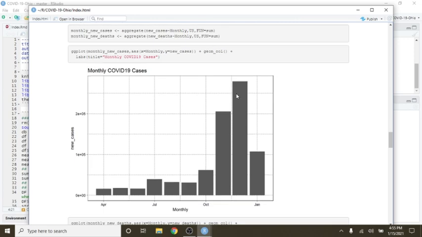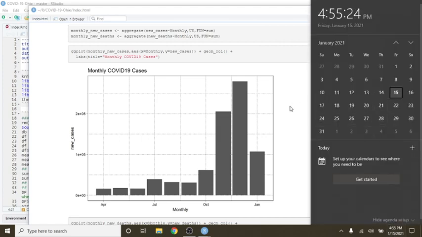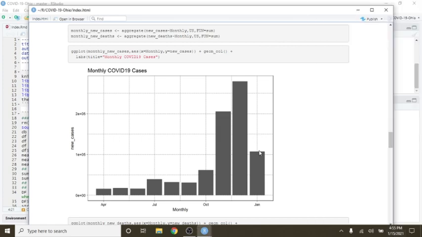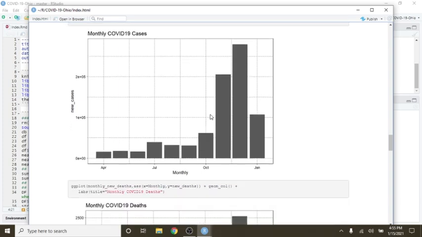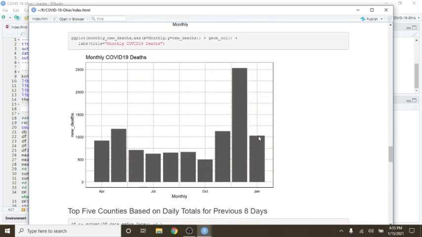Now, if we take a look at the month, how much time do we have left in this month, by the way? Two weeks. But with two weeks left, January cases will almost certainly not catch this number here, and may not even catch this number here. What about deaths? The way it's looking right now, monthly deaths for January will certainly not catch the December high. There's also a very good chance that January will become the month with the second most deaths, because this is the second now.